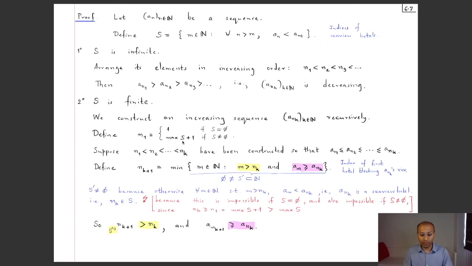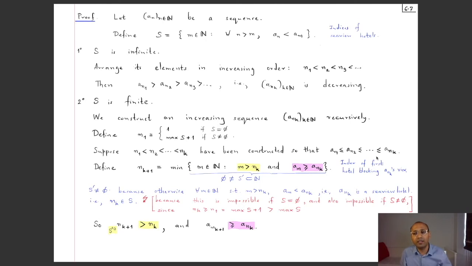And now, since we are going to give a recursive argument, let's suppose that we have already constructed n1 up till nk. This k might actually be 1 at the first step. They have been constructed such that you have already got an increasing list of numbers so far, so n1 is less than or equal to n2 and so on up till nk. So I'm having constructed this sequence partially, and I'm going to tell you how to construct the next one.